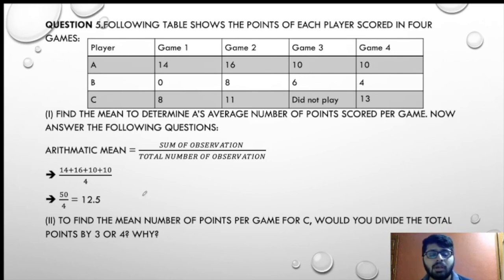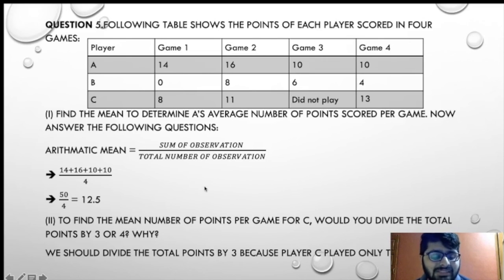If you say 3, give a valid reason for 3; if you say 4, give a valid reason for 4. According to me, I'll give the answer as 3, because we should divide the total points by 3 because player C played only 3 games. The only simple reason is because he played only 3 games. He didn't even play the third game, so how can we be biased on his part? If he has not played the game, why are we going to divide by 4? We will divide by 3 only.